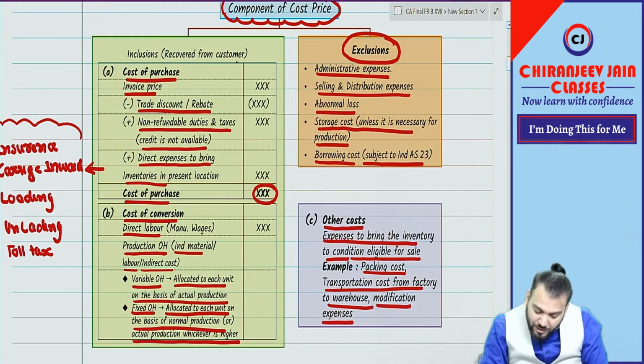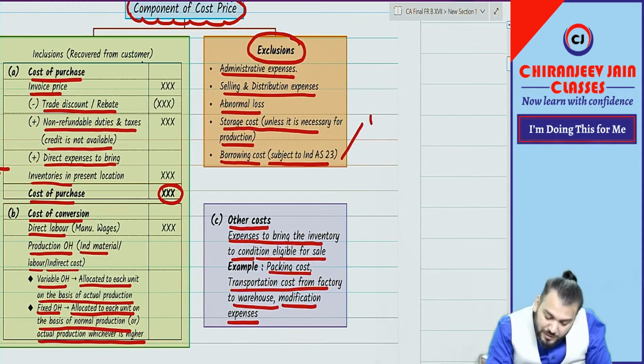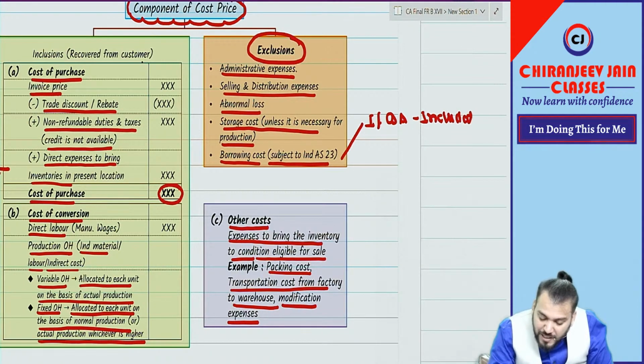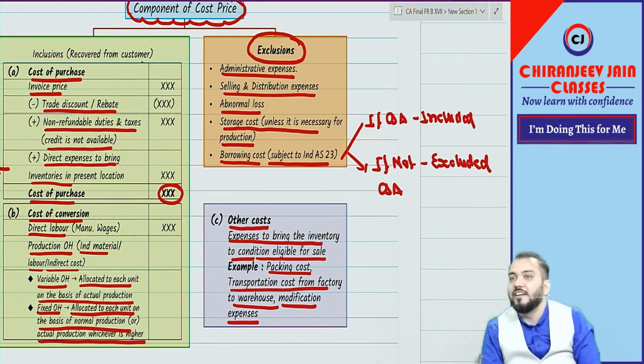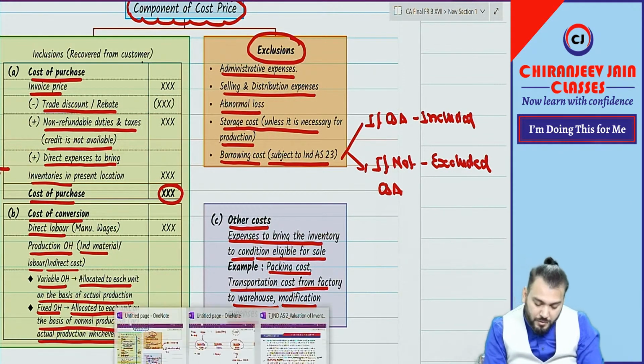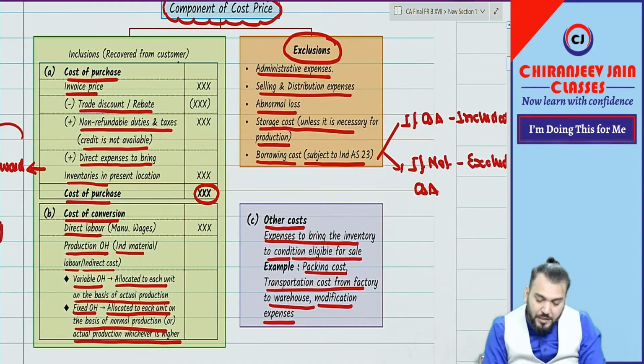Can I leave this right now? But you can write down: if qualifying asset, then included in cost price. If not qualifying asset, then excluded from cost price. Understood? But this is based on Ind AS 23. Ind AS 2 is silent regarding this. I hope understood.